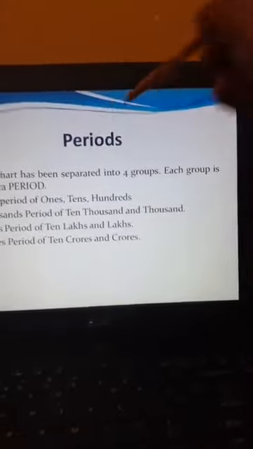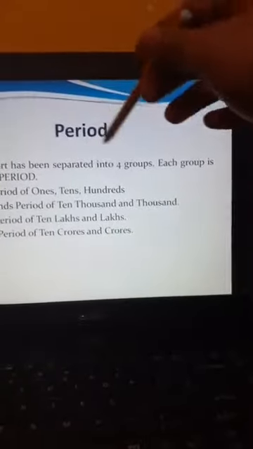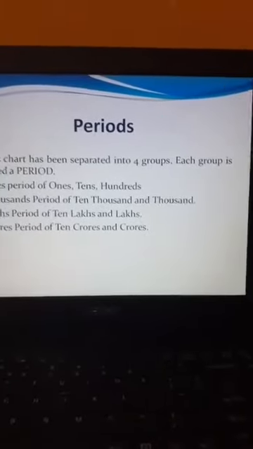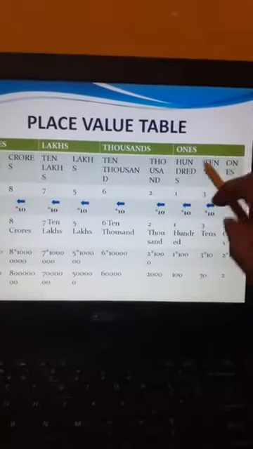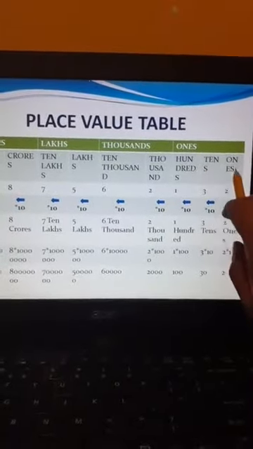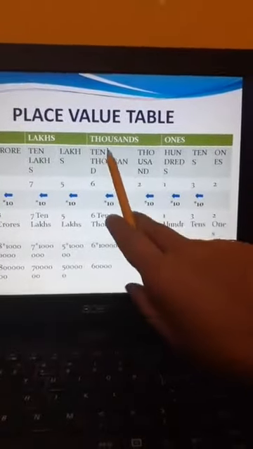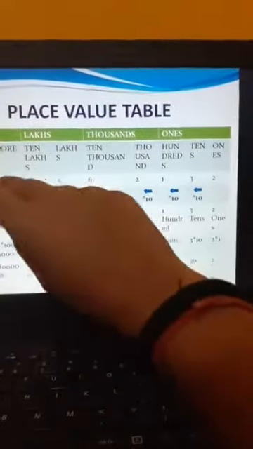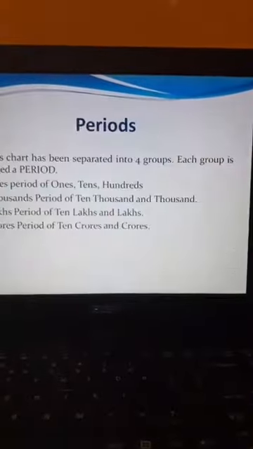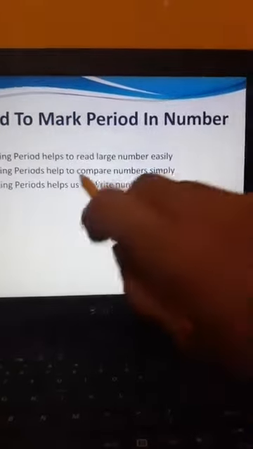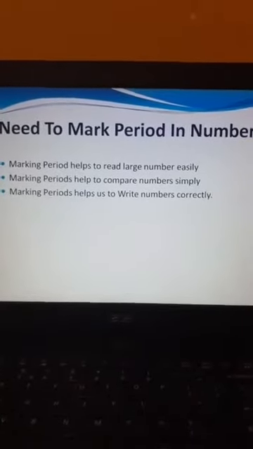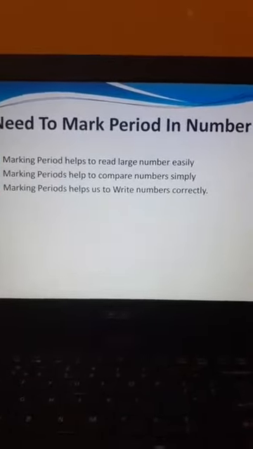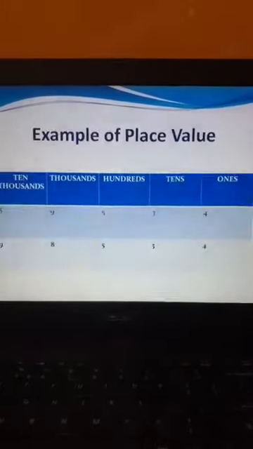Now these are periods. I have defined the periods. This chart has been separated into 4 groups, which you have already seen. Each group is called a period. Ones period you can see in the previous slide. Ones period consists of hundreds, tens, ones and thousands. It covers 10,000 and 1,000. In lakhs you can see 10 lakh and lakhs. In crores, 10 crores and crores. So marking the period helps you to read large numbers easily. Marking periods will help you to compare numbers simply, and it will help you to write the numbers very correctly.